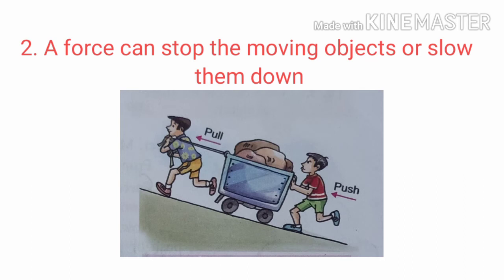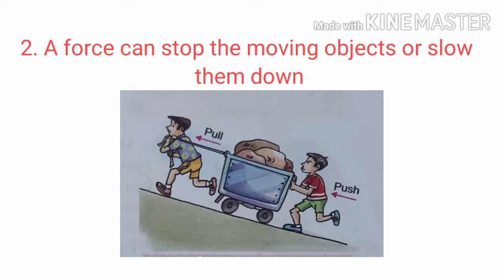Now, the second effect of force is that a force can stop moving objects or slow them down. Just imagine your friend is riding a bicycle. If you pull his bicycle from behind, it is going to slow down and may stop.